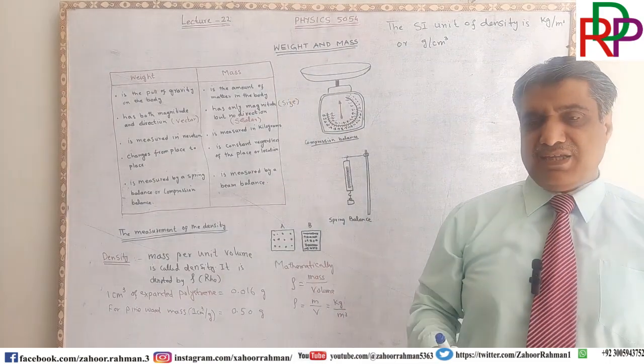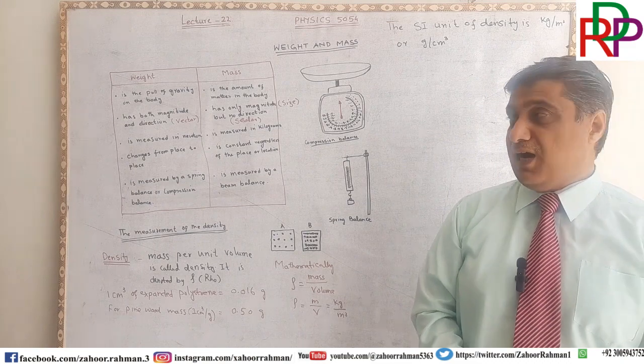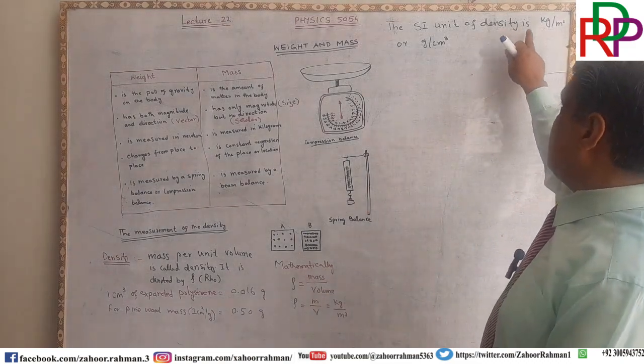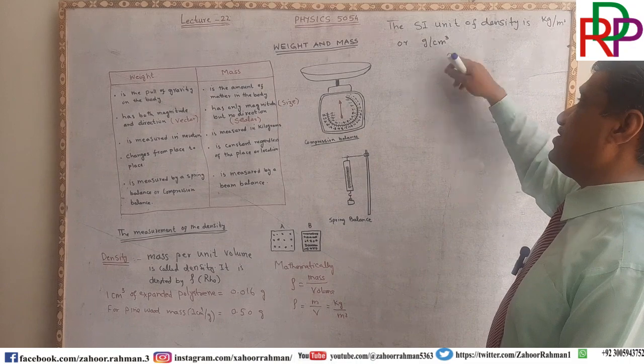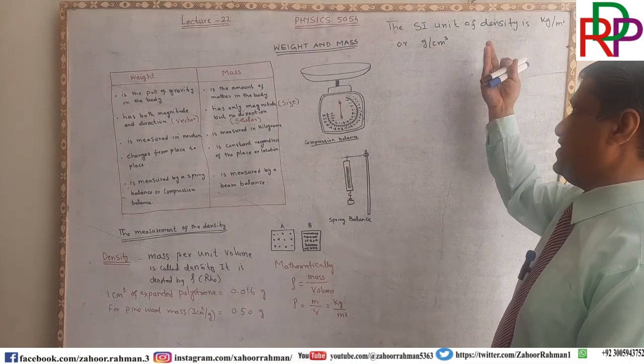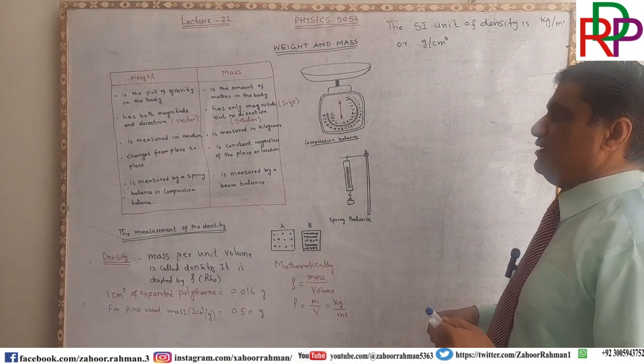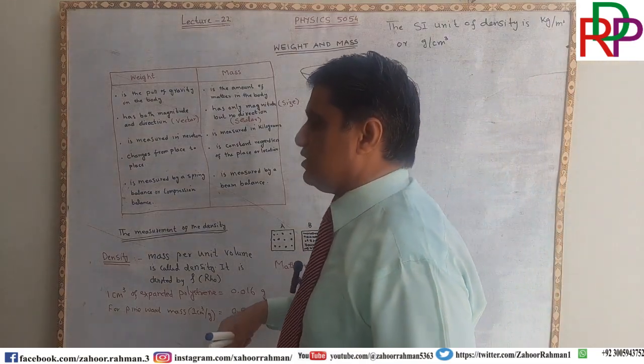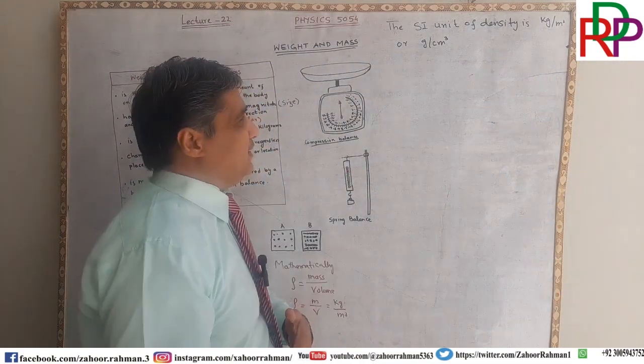So these are the two different types of units. Sometimes we use this one, you will see in the questions when we turn our focus to the past papers.